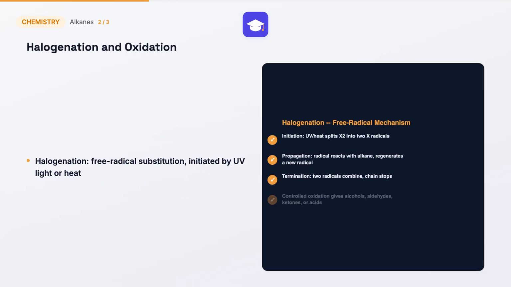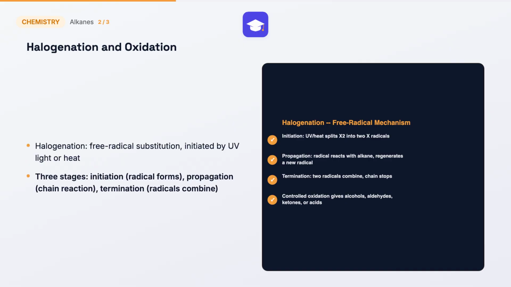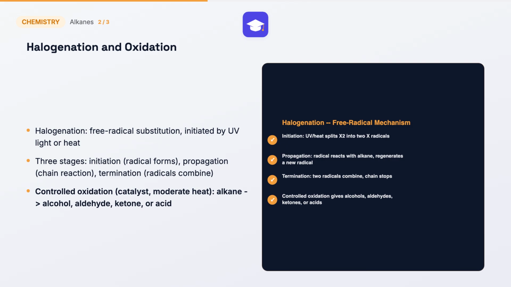Halogenation replaces one or more hydrogen atoms on an alkane with halogen atoms through a free radical substitution mechanism initiated by ultraviolet light or heat, which first splits the halogen molecule into two reactive halogen radicals. This reaction proceeds through three characteristic stages: initiation, where the halogen radical first forms; propagation, where the radical repeatedly reacts with the alkane and regenerates a new radical each cycle; and termination, where two radicals finally combine and stop